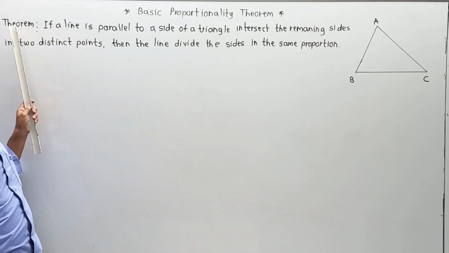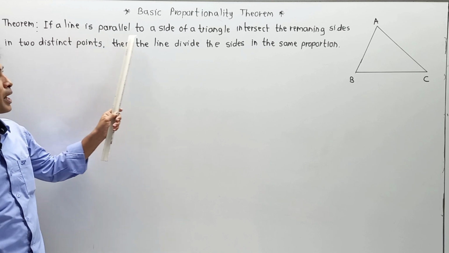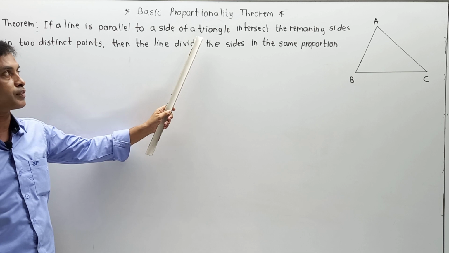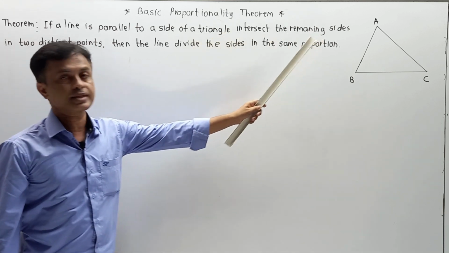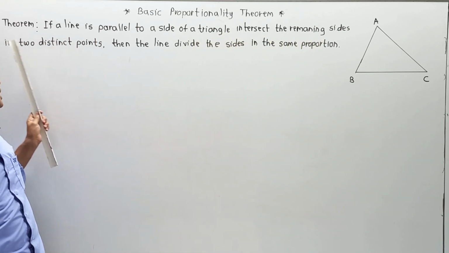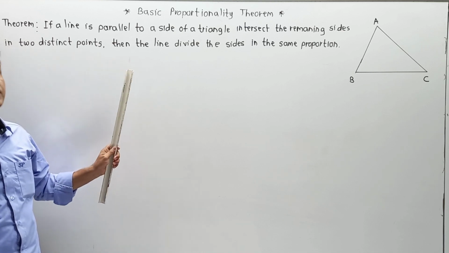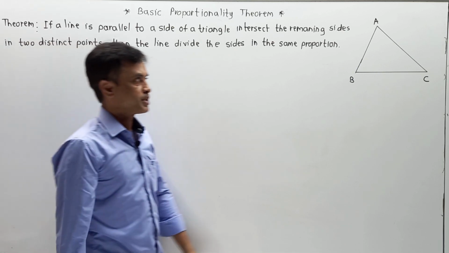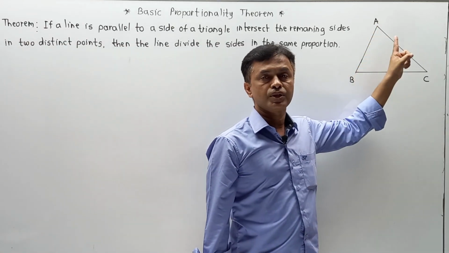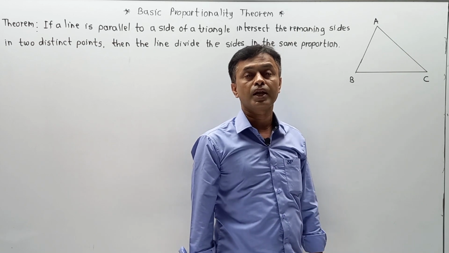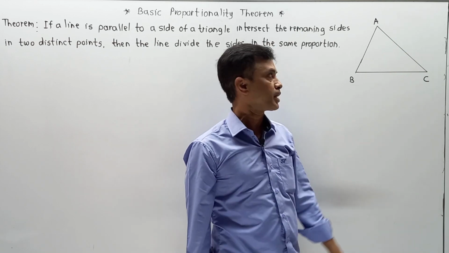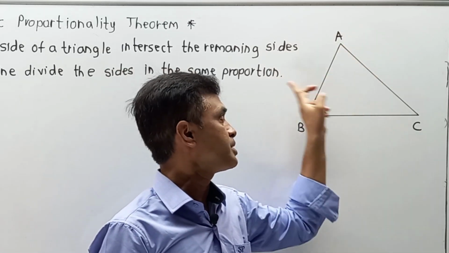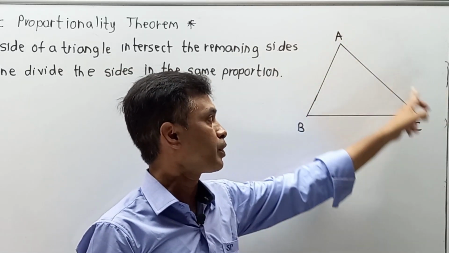Now once again we are trying to understand the verbal meaning of this statement. The theorem says if a line is parallel to a side of a triangle, means we are going to draw one line which is parallel to one side of a triangle and intersects the remaining sides in two distinct points, means two different points, then the line divides the sides in the same proportion. Here we have taken a triangle ABC. Now we have to draw one line parallel to any one side of the triangle. If I say AB, then I have to draw a line parallel like this. For BC, then I have to draw a line like this, and for AC, a line like this.